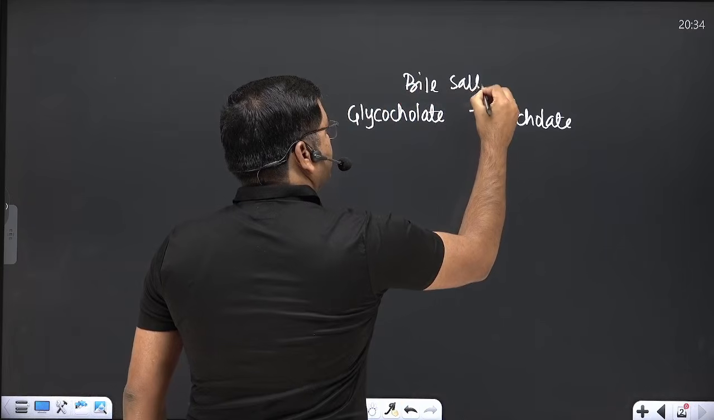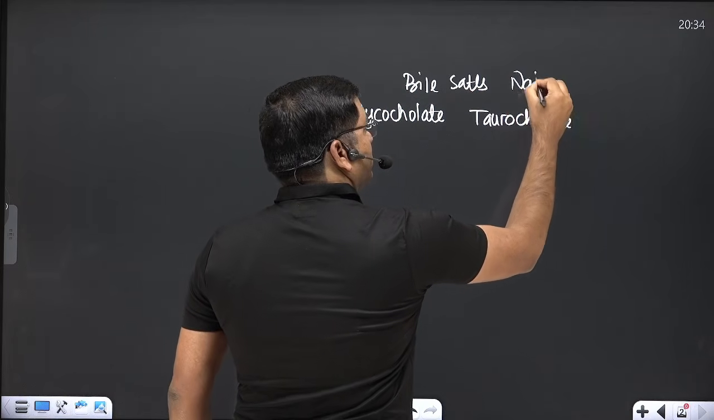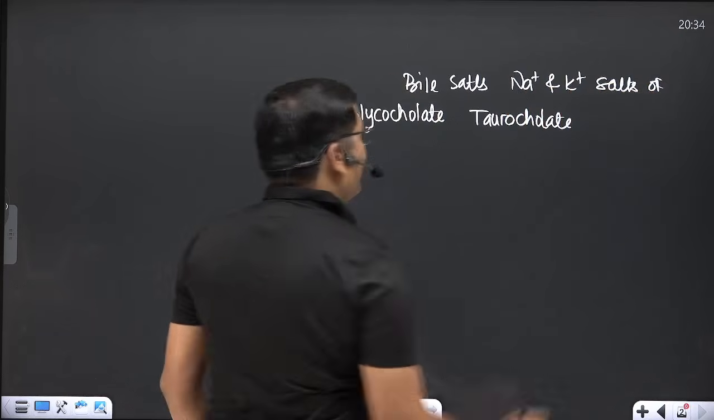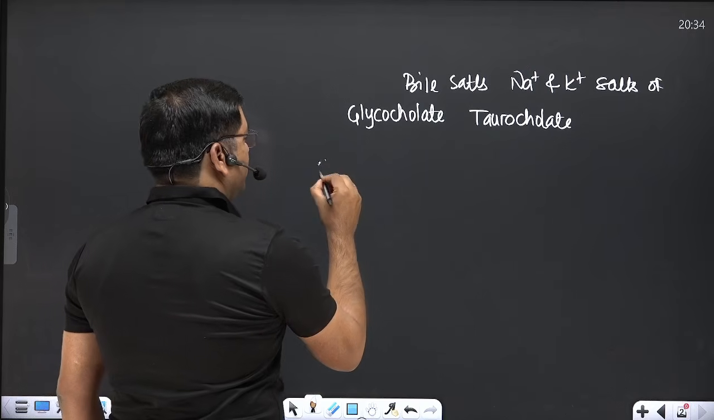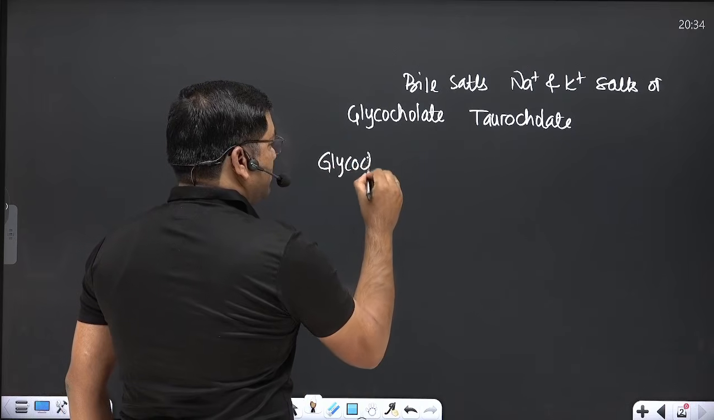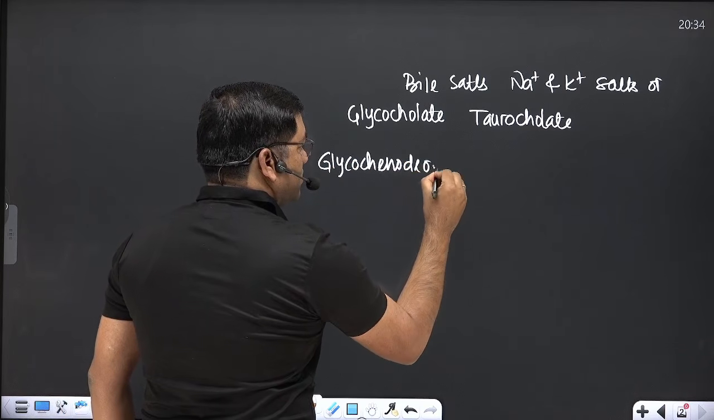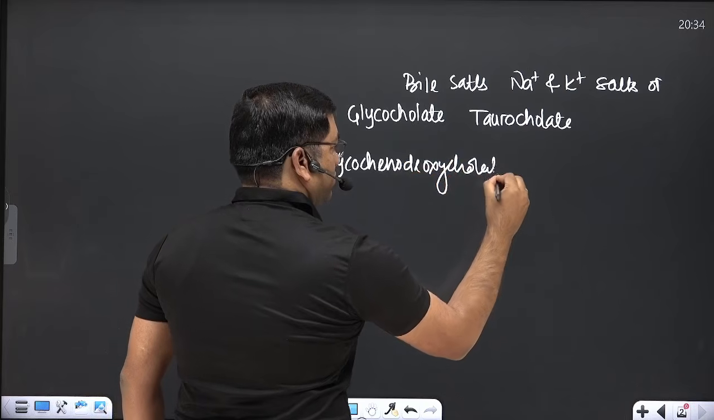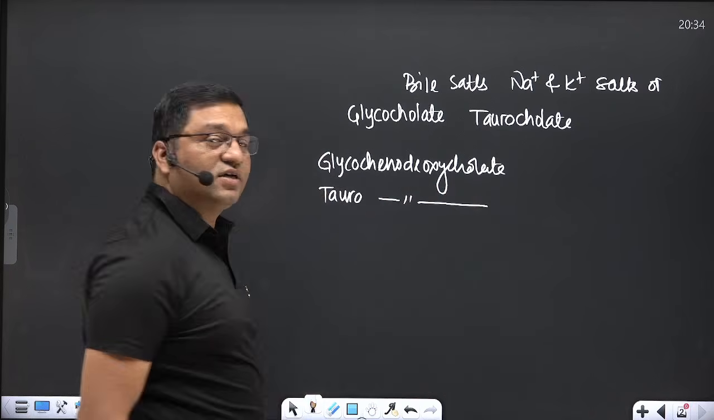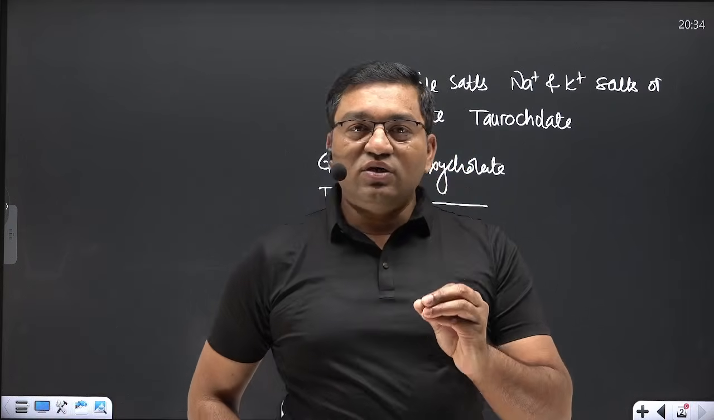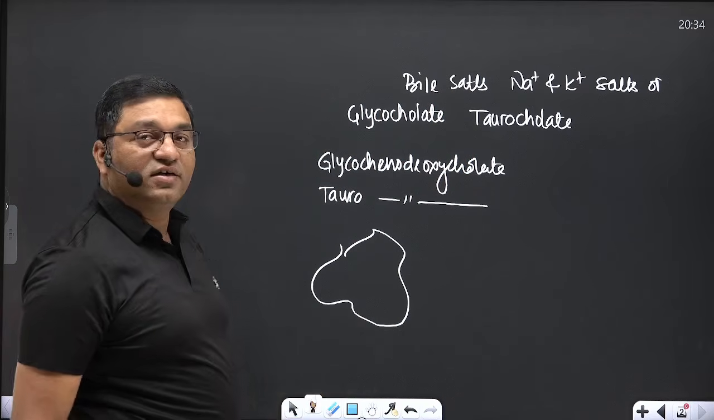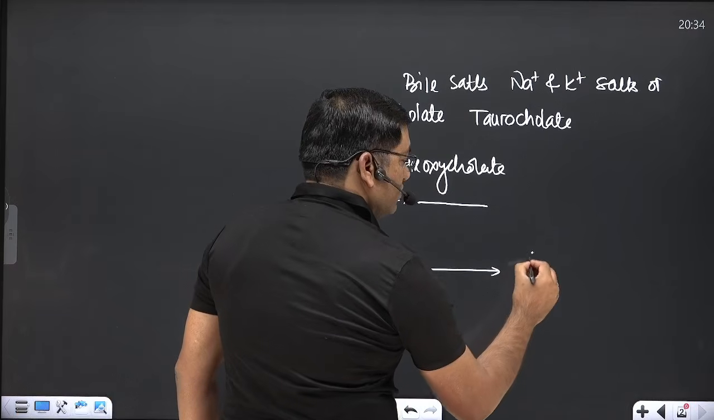Bile salts: sodium and potassium salts of glycocholate, taurocholate, then glycochenodeoxycholate and taurochenodeoxycholate. These are the bile salts. Now what is the role of bile salt? It reduces the surface tension and larger lipid particles are broken down into the smaller particles.